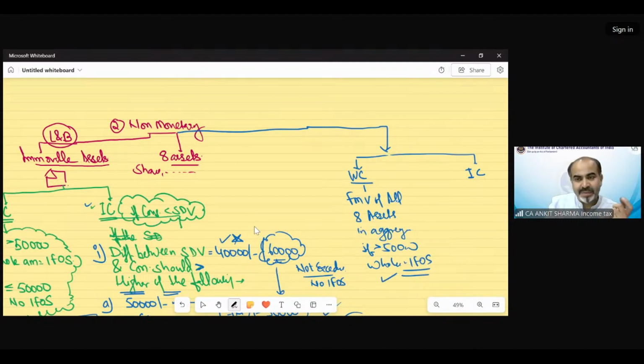And exactly the same in the case of inadequate consideration. In case of immovable asset, we take the stamp duty value, but in case of other than immovable asset, we will take the fair market value. It says if the difference of FMV and consideration, again for all those assets in aggregate, is exceeding 50,000, the whole amount would be income from other source.